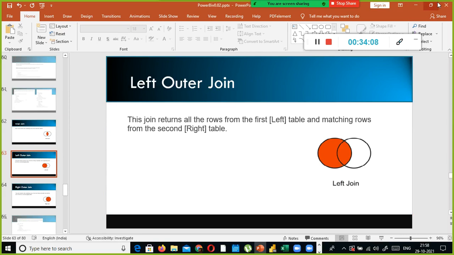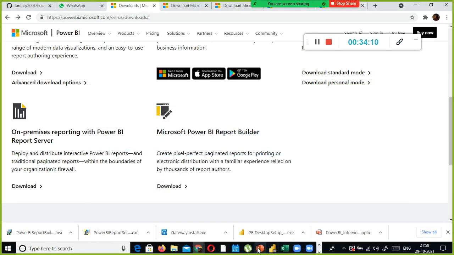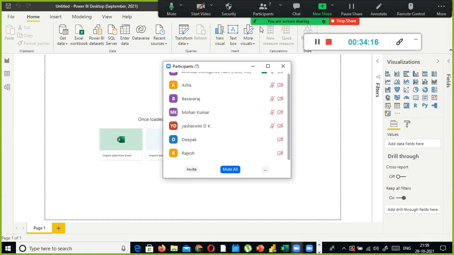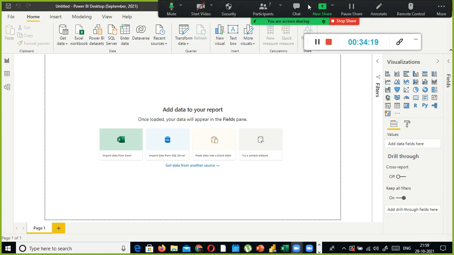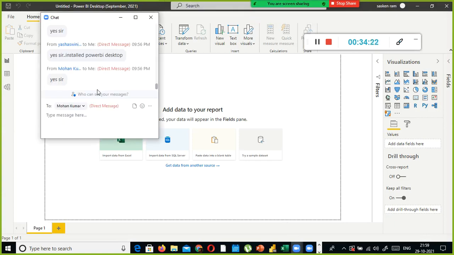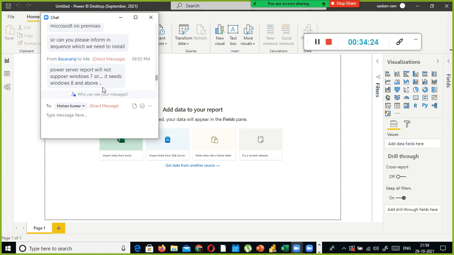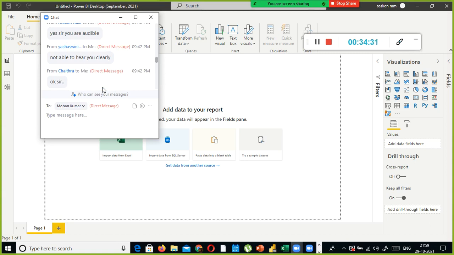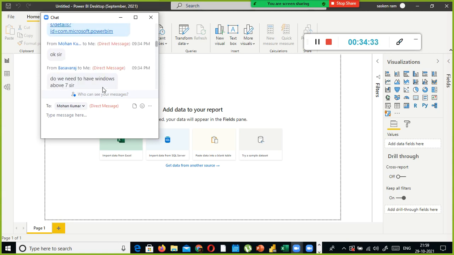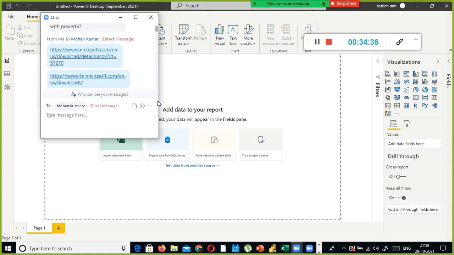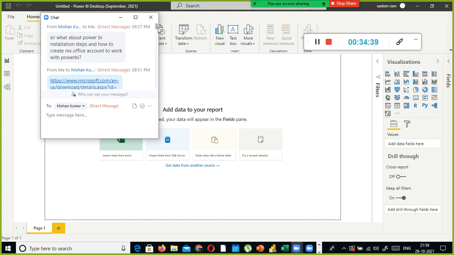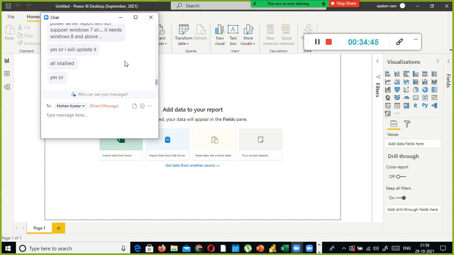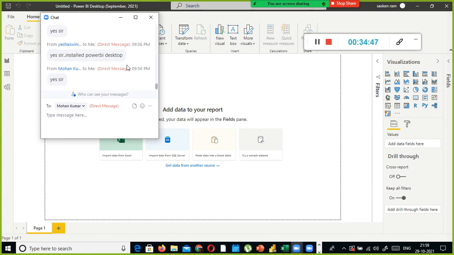the installation part is over. Now, those of you who installed, let me wait for some more time. I hope all of you have installed Power BI Desktop by now. Yashaswini, Mohan Kumar, and even Basavaraj, you installed the desktop at least. Okay, that is enough. Chaitra, have you installed it? Asha, Rajesh, and Deepak, I don't have to worry about you because you already installed it. Last week you contacted me and I suggested you download it.